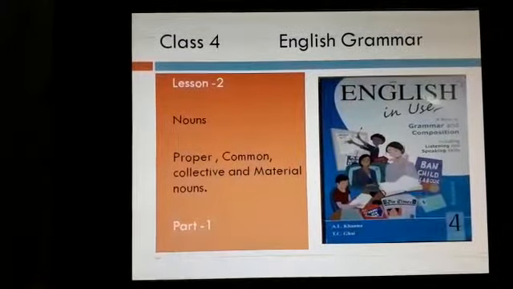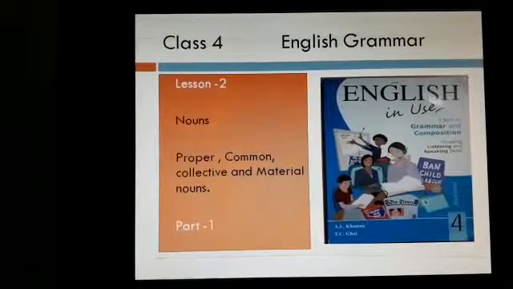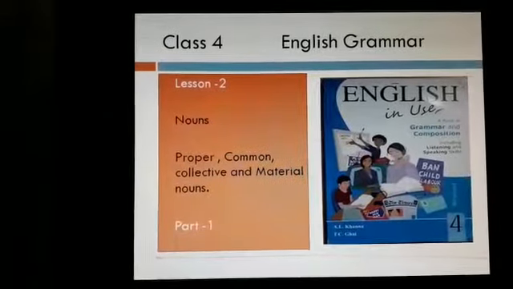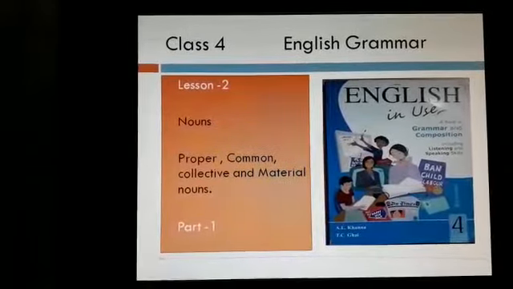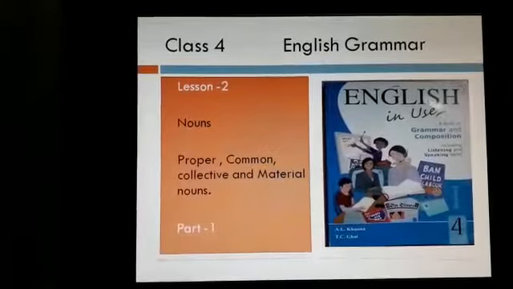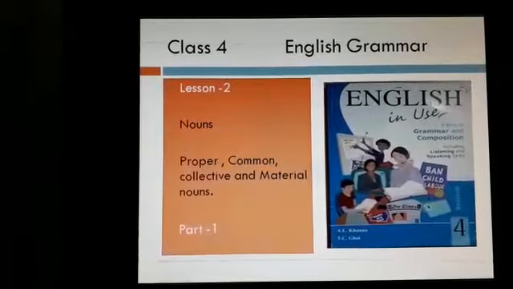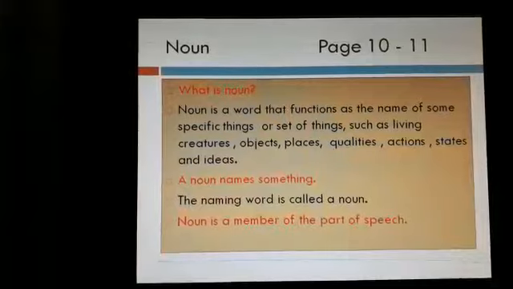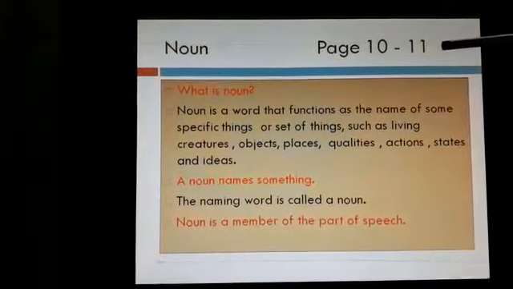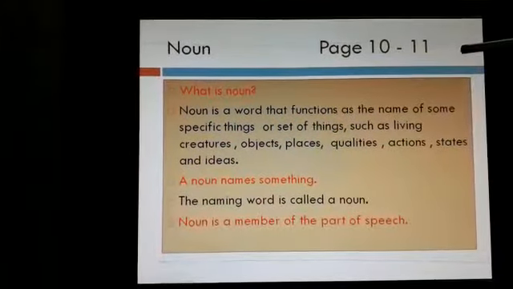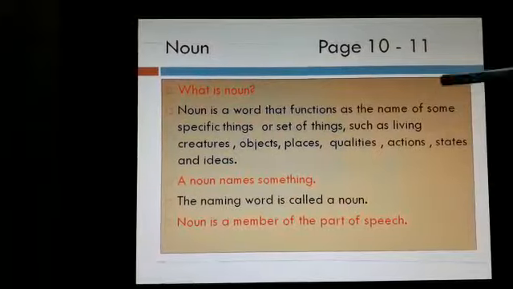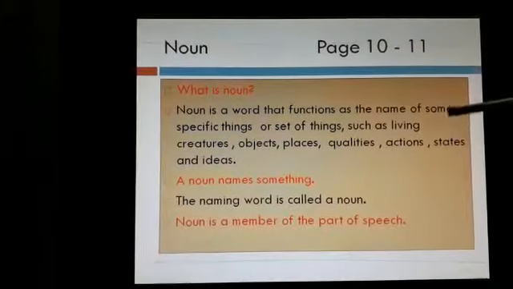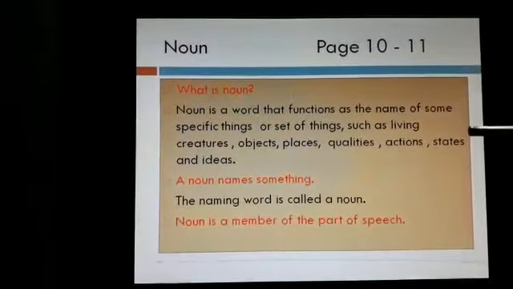Today we are going to start the second lesson and that is nouns. And we are going to learn about proper, common, collective and material nouns. This is part 1. And in your textbook we may find these things from page number 10, 11 and 12 also. And let us know what is noun first.